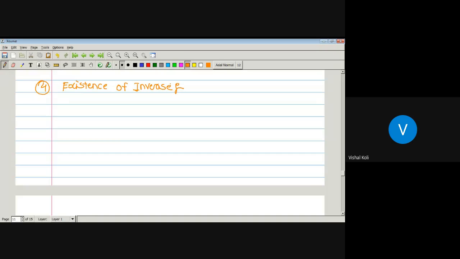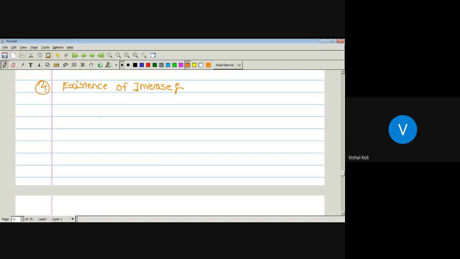So if we have a matrix A, then B is said to be an inverse of matrix A if A plus B is equal to the null matrix O. Then only we say that B is an inverse of matrix A with respect to matrix addition.